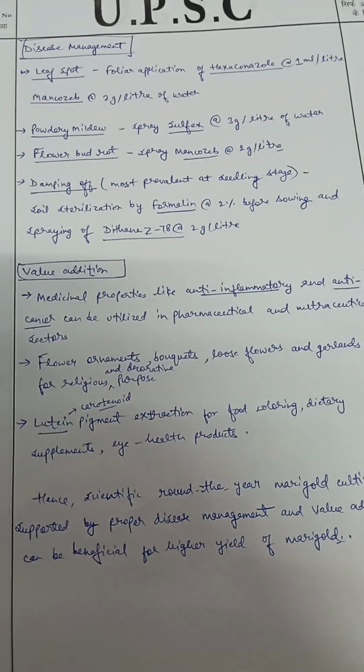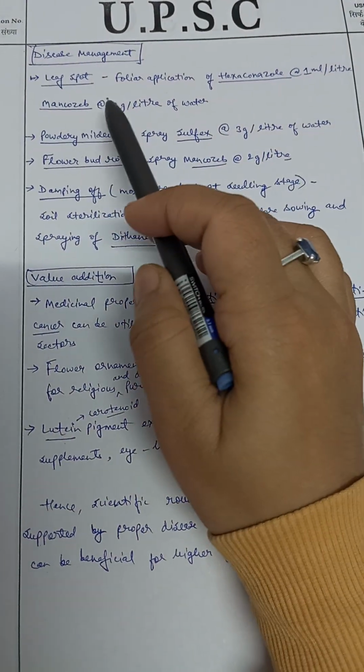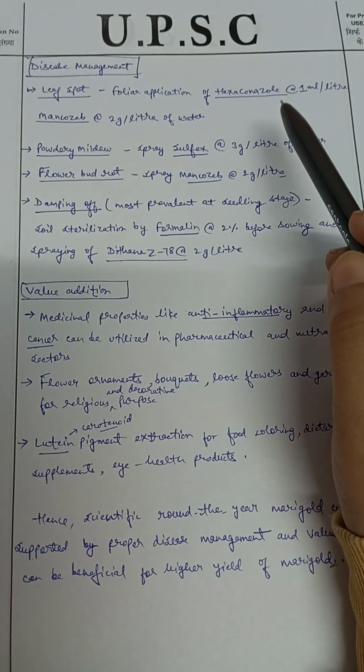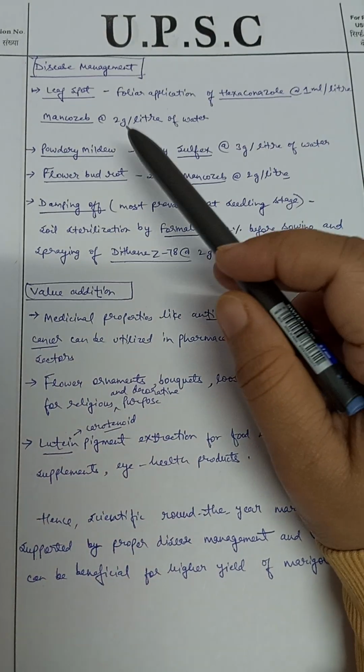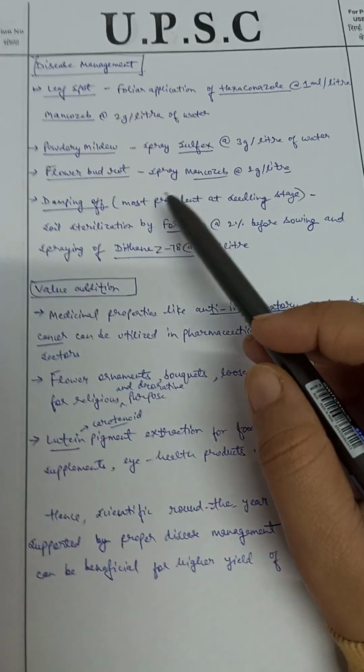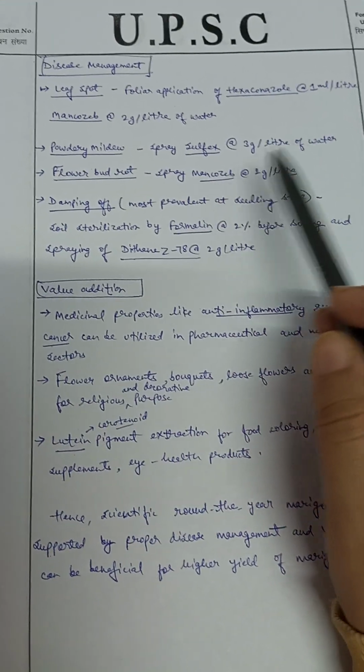Then disease management. These are common diseases. First is leaf spot. How can we manage this? Foliar application of hexaconazole at 1 ml per liter and mancozeb at 2 gram per liter of water. Then powdery mildew disease: spray sulfex at 3 gram per liter of water.